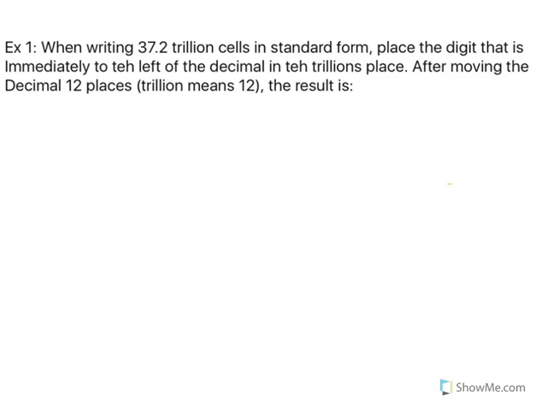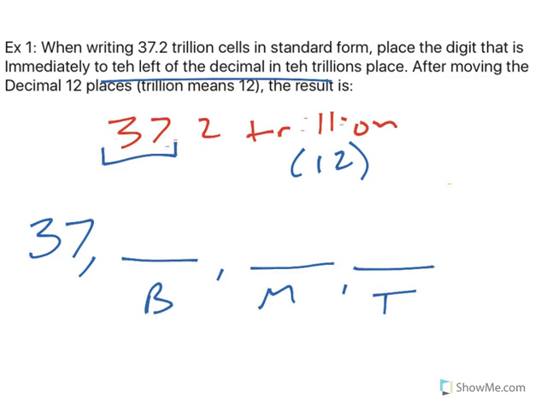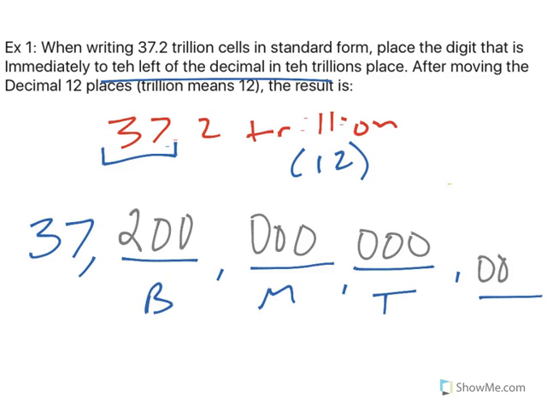Now, when you're writing 37.2 trillion cells in standard form, so we have the word 37.2 trillion. Trillion should spike in your head the number 12. And so, the number to the left of the decimal, as it says here, is in the trillions place. So 37 trillion. And that's where we have then the billions, millions, thousands, and the other piece. Okay? So the 0.2, that comes right after, and then everything else is filled in with zeros.